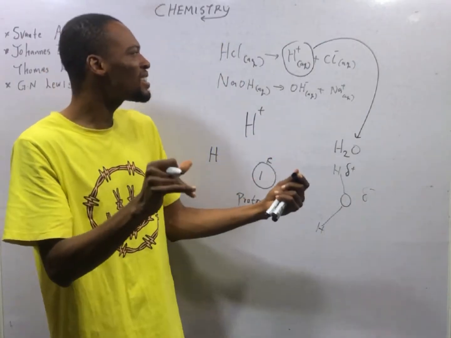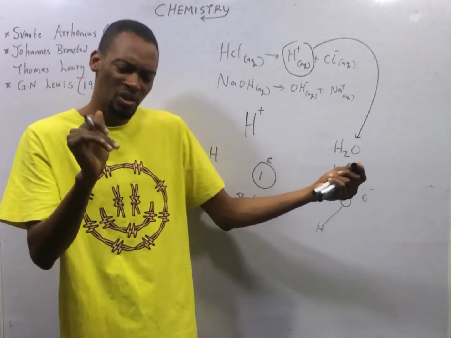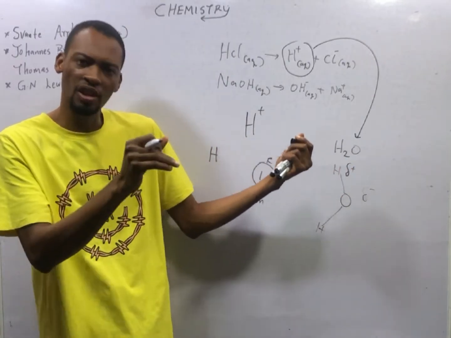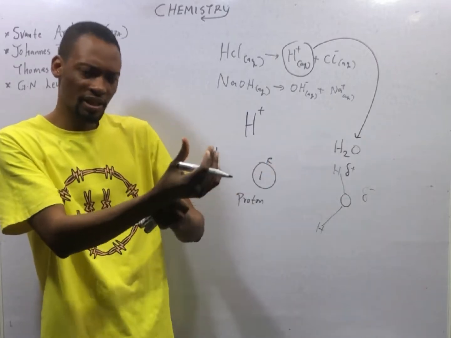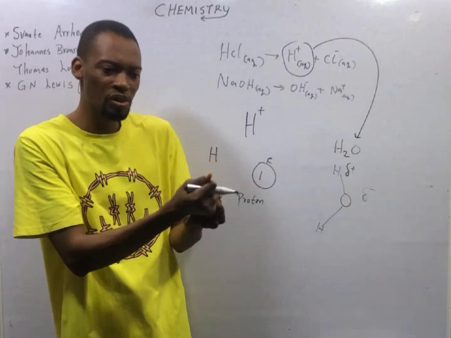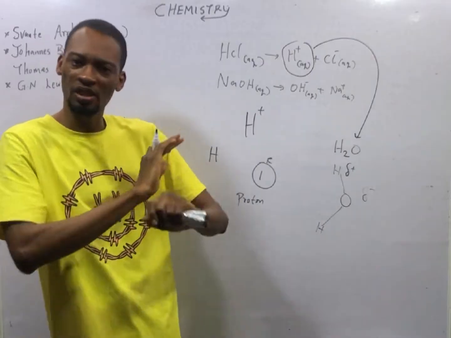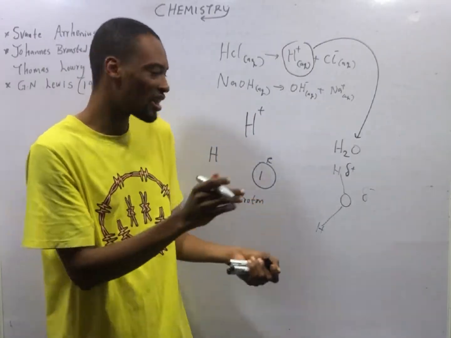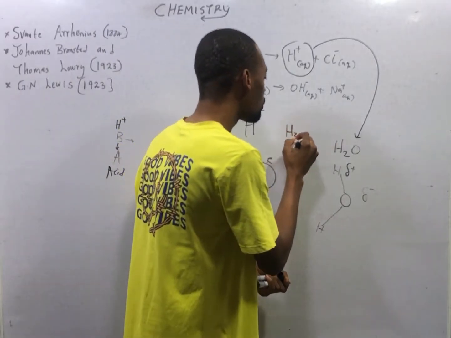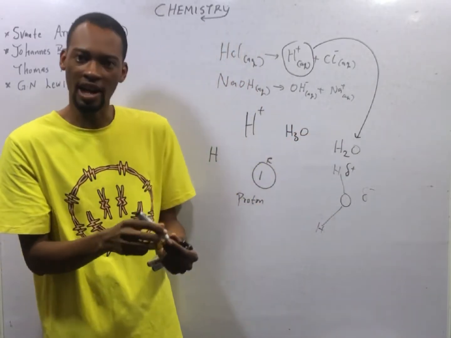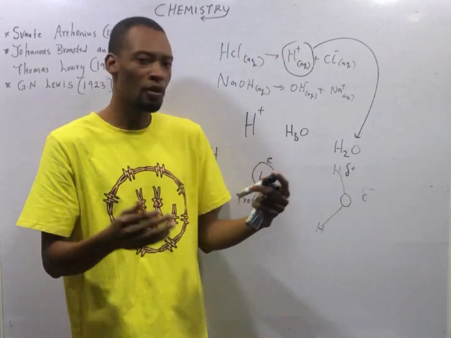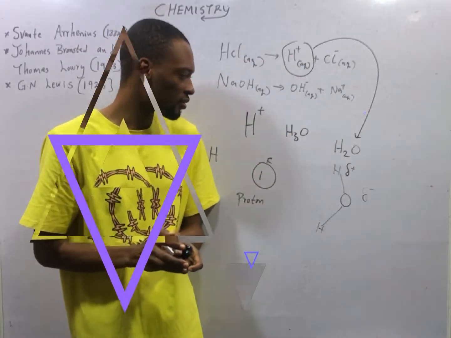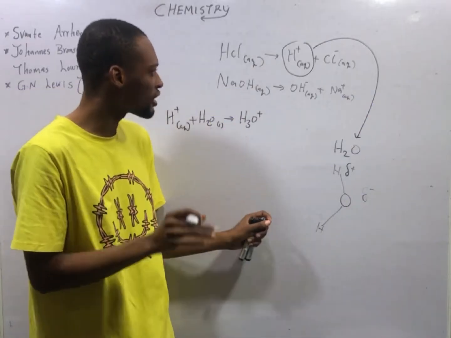So, saying an acid is a substance which, when dissolved in water, produces hydrogen ion is wrong, or not totally correct, because the hydrogen ion produced, there is no way it will exist on its own in solution. The hydrogen ion will always react with water to produce H3O+, which is the hydronium ion. Now look at the equation for hydrogen ion plus water to form hydronium ion.